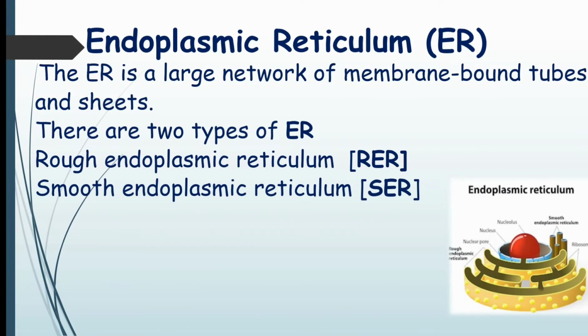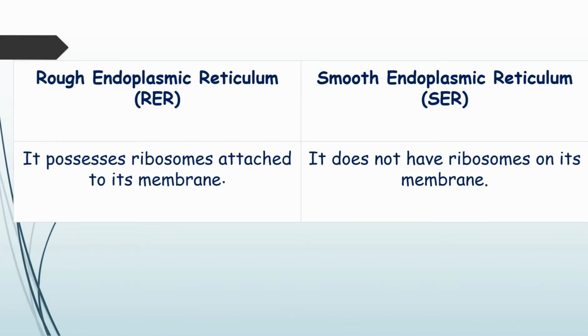At first, the cell organelle endoplasmic reticulum, in short ER. The endoplasmic reticulum is a large network of membrane-bound tubes and sheets. There are two types of ER: rough endoplasmic reticulum, RER, and smooth endoplasmic reticulum, SER. Rough endoplasmic reticulum possesses ribosomes on its membrane, but smooth endoplasmic reticulum doesn't have ribosomes on its membrane.